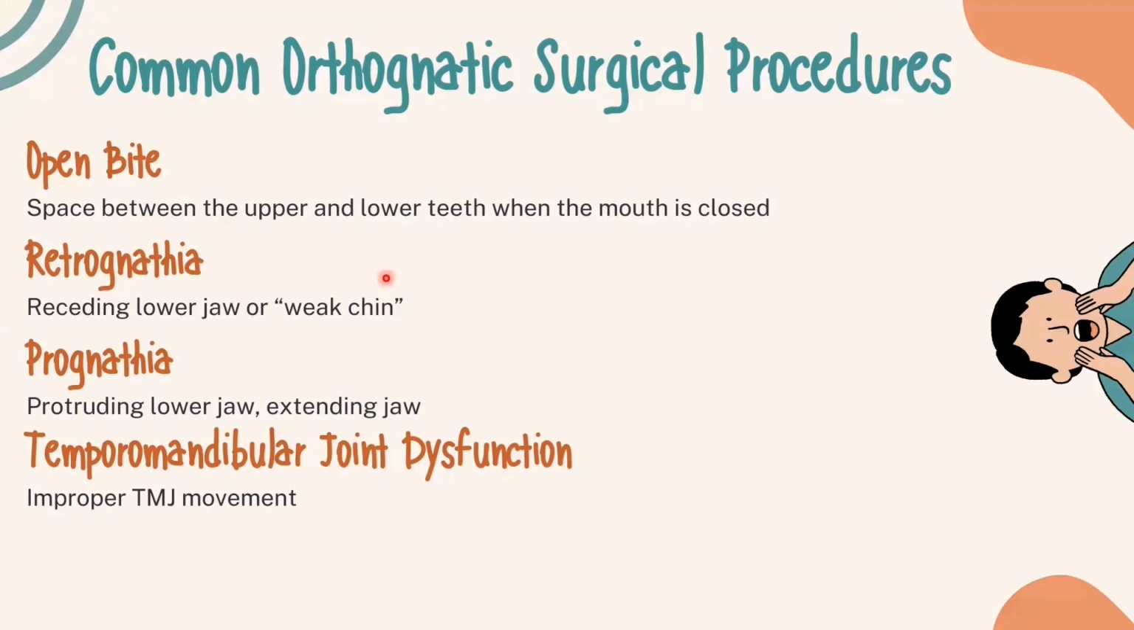Common orthodontic surgical procedures are for open bite, a space between the upper and lower teeth when the mouth is closed; retrognathia, a receding lower jaw or weak chin; prognathia, a protruding lower jaw; extending jaw; and temporomandibular joint dysfunction, or improper TMJ movement.